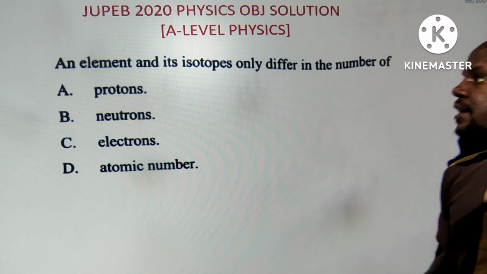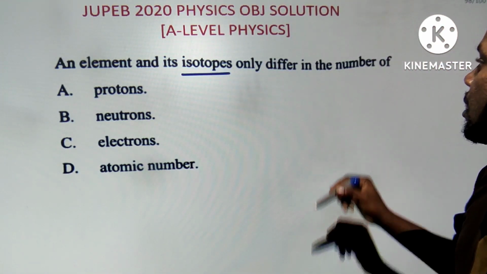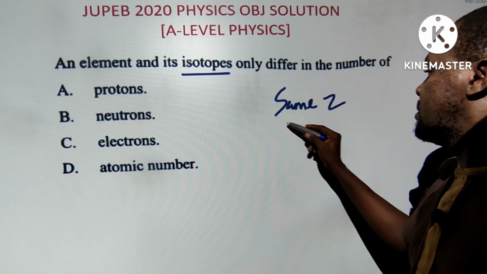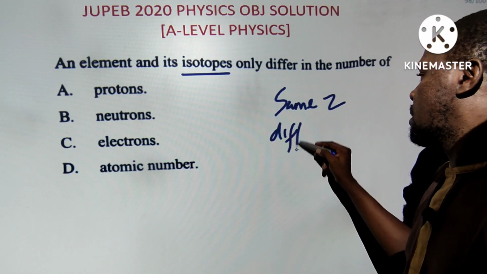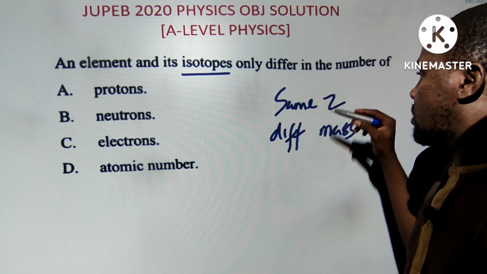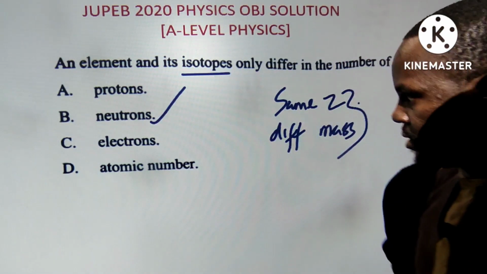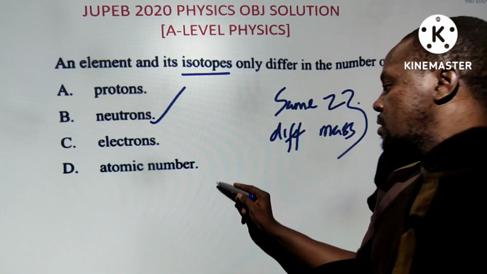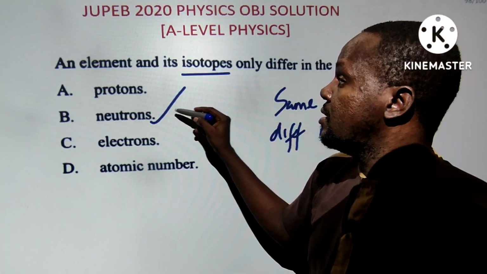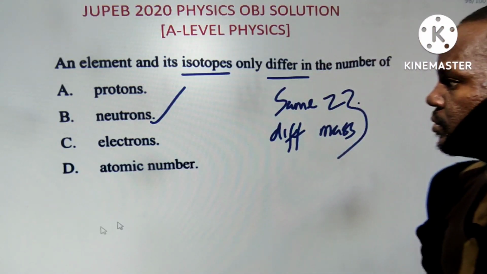An element and its isotopes only differ in, I think this one is very simple. Isotopes have the same atomic number, same number of protons, but different mass number. So same atomic number, different mass number. So they have different neutrons, because neutron number is mass number minus atomic number. So they differ in their numbers of neutrons. Next question.